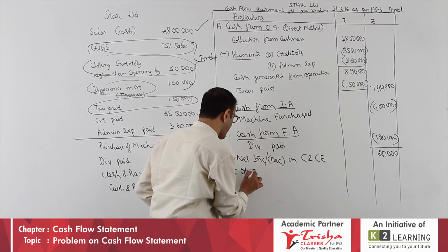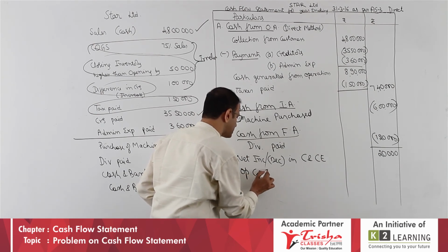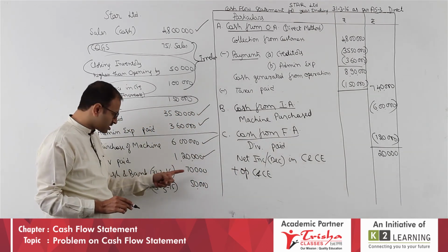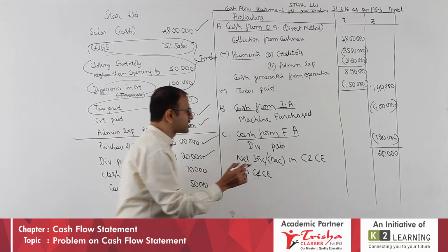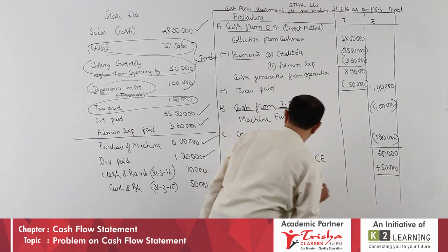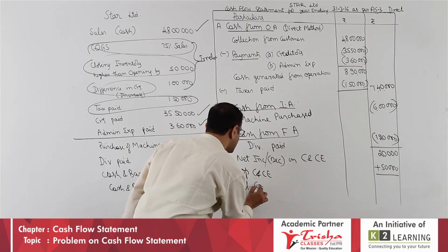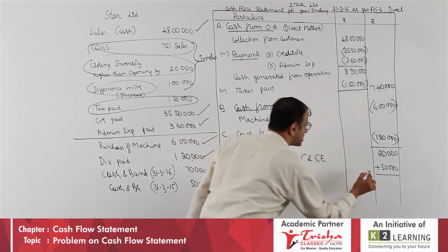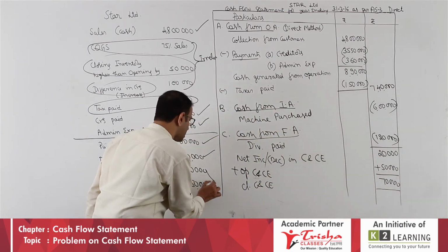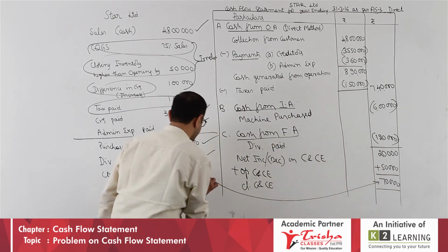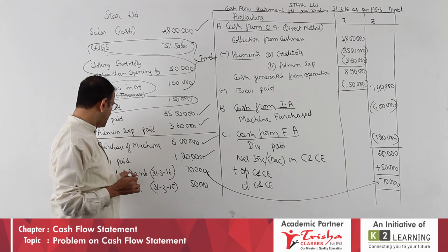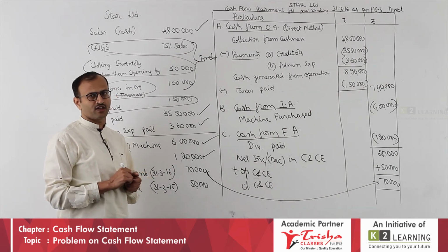Add opening cash and cash equivalents. What is the opening cash and cash equivalent? In a hurry, don't write this. This is the closing balance. Opening is 50,000. Add 50,000. You arrive at closing cash and cash equivalents 70,000. Is the answer correct? Is that 70,000 here? Yes. Here also we got 70. The closing cash and cash equivalent, nothing but cash and bank balance, is 70,000.